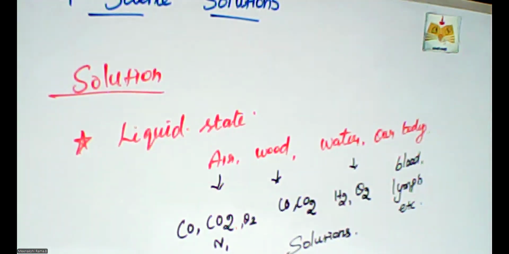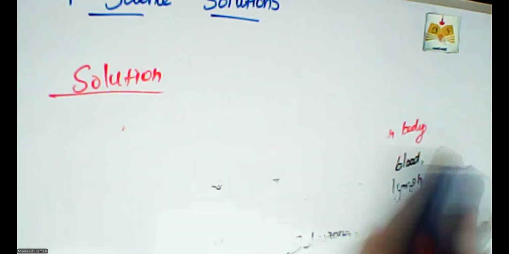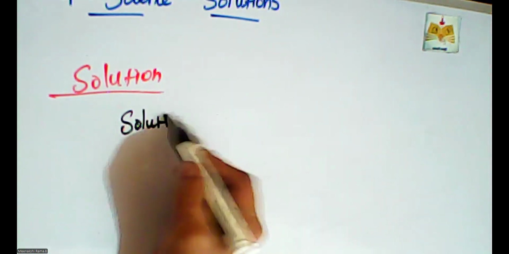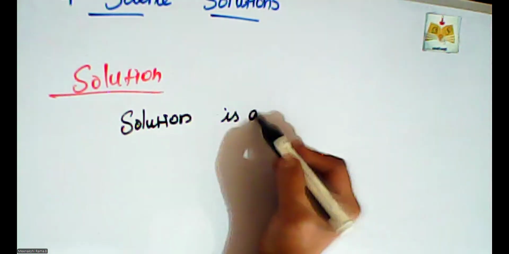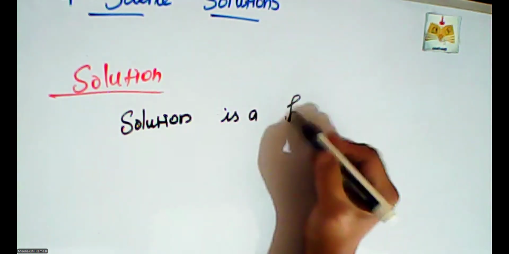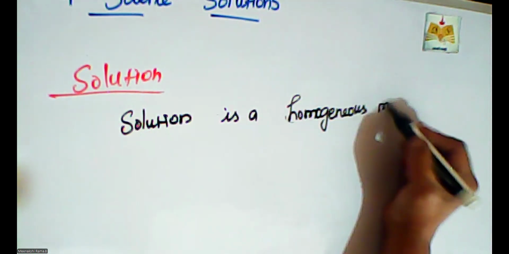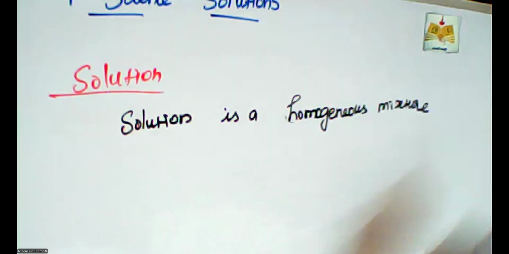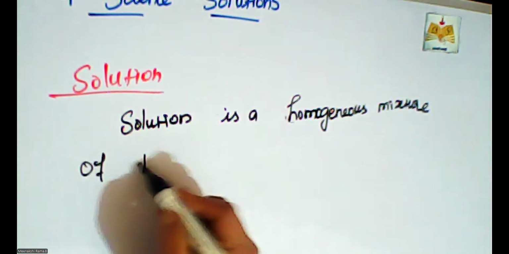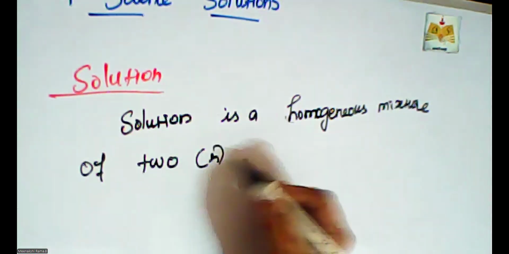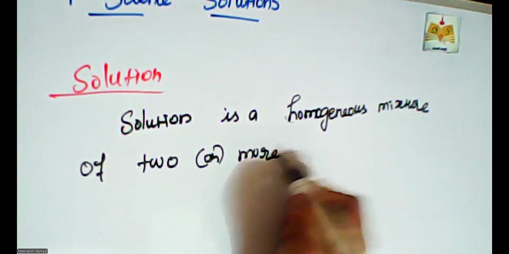Yes, a solution is a homogeneous mixture of two or more substances. So what is the concept of solution? Solution is a homogeneous mixture of two or more substances.